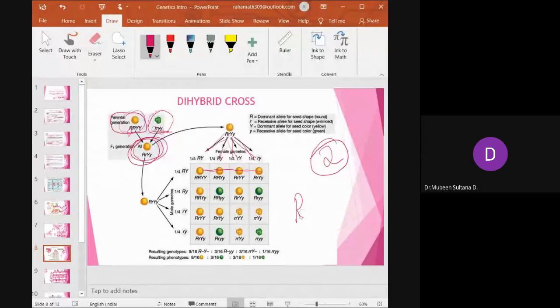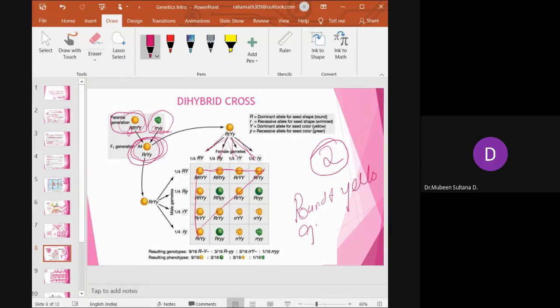Okay, so it is round and yellow, right? All these. Totally, how many are there? 9. You can see how I put a mark, a triangle. You can see top line, left line, and one line connecting in the center of the table or the box. It is 9.